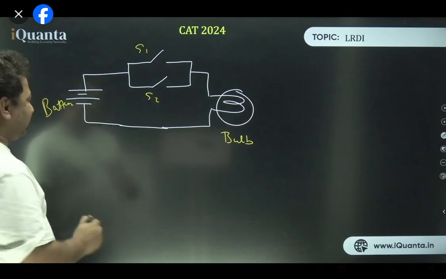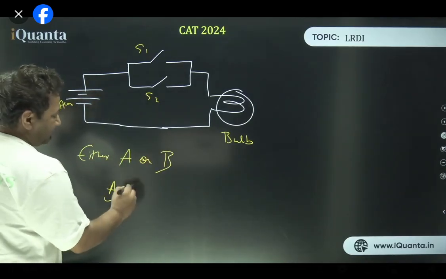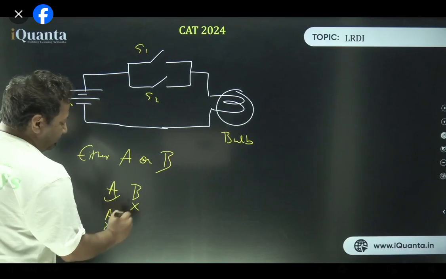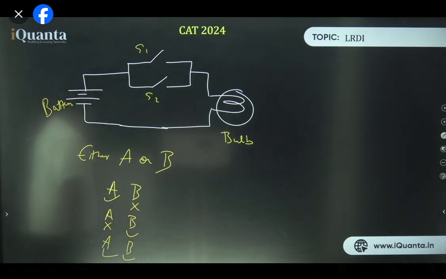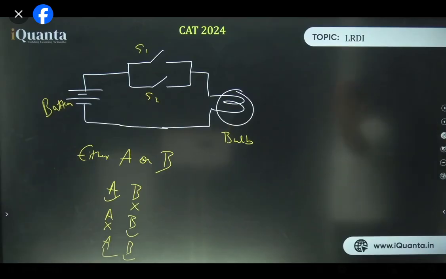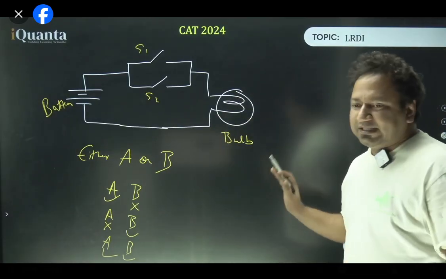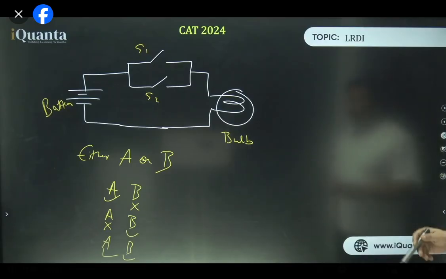That is why when someone says either A or B, that means A, not B, not A, B, and also both A and B. Cool. Clear? So now I think things are pretty clear to everyone, because this is something which is very difficult to make someone understand. If we go by this method, it looks quite commonsensical. Okay, so I hope you understood the example.